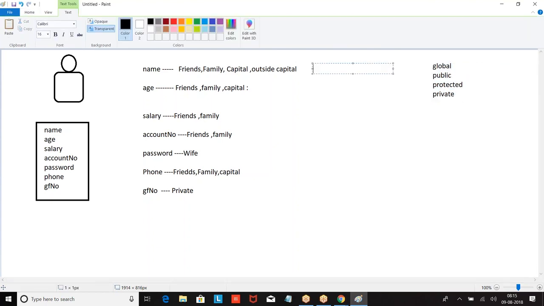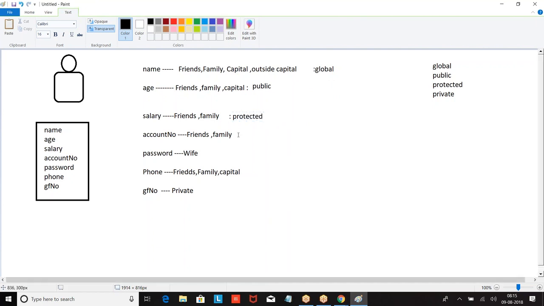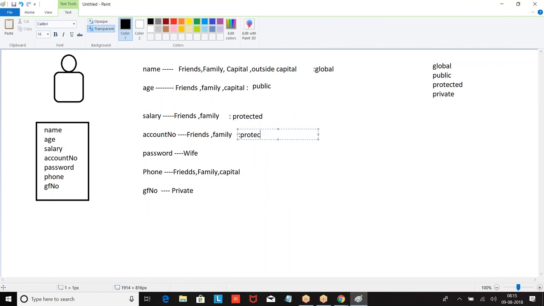If I say everyone can see this, I'll give it as global. If I say everyone in my application can see it, I will go with public. Global means outside people can also access. Public means only within the application. Now if it is not for everyone, not everyone in the application, but few members in the application, then protected.